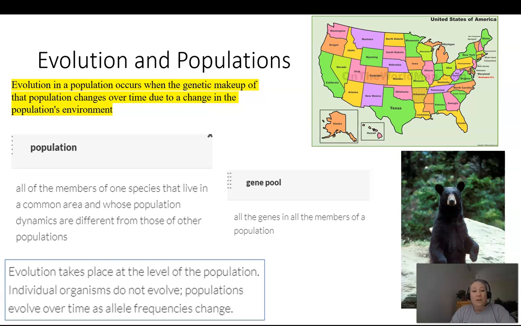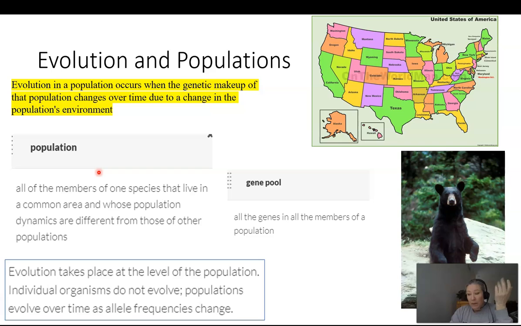So if you look here, let me get my laser pointer. Evolution in a population occurs when the genetic makeup of that population changes over time due to a change in the population's environment. So the environment changes, the individuals in the population have to adapt, natural selection acts on those individuals, and then of course the population will change over time.